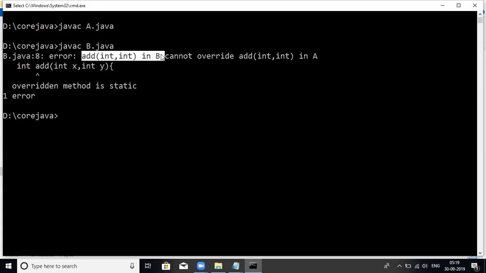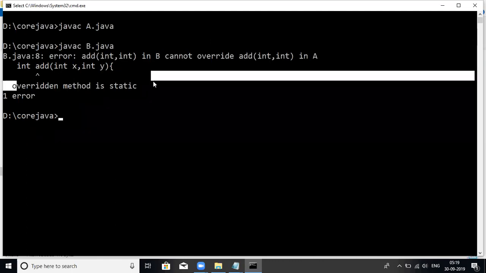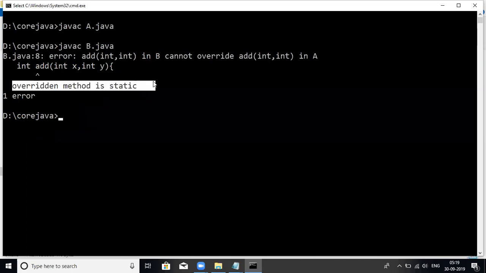add(int) in B cannot override add(int) in A. Clearly it is saying that you cannot override a method add which is available in A in B. And also it is saying that the overridden method is static. That means you cannot override static methods. Okay, we cannot override static methods.